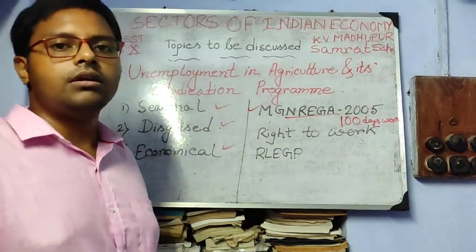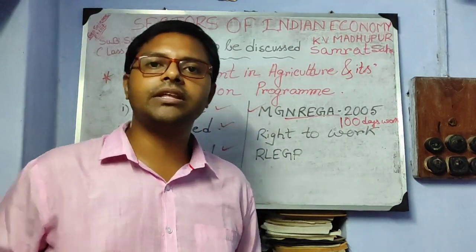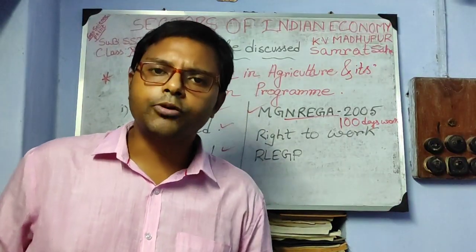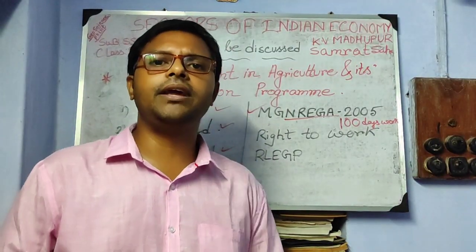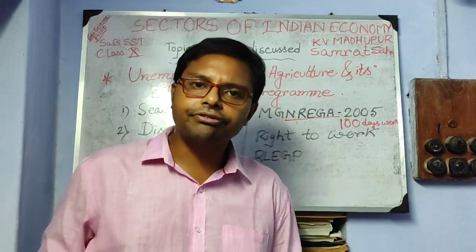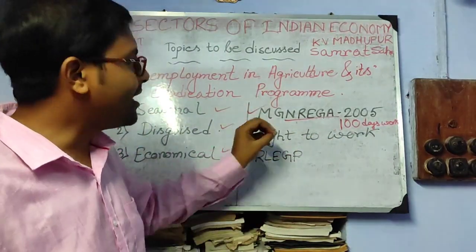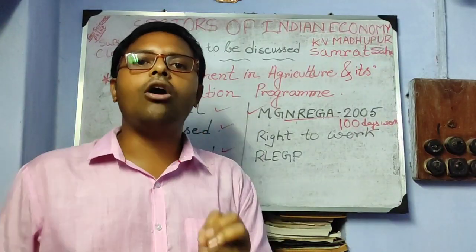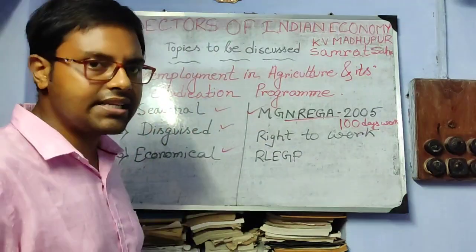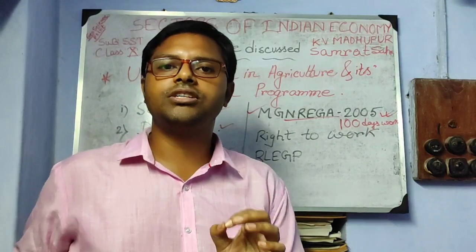An assurance of a minimum of 100 days work in a year for poor people in rural India was given by the Government of India with different projects, maybe in cultivation, maybe in pond digging, maybe in road making, whatever, through different types of activities. That particular project was known as MGNREGA 2005. It is an important part. Mind it for your board exam. It may come as a short note or a 3 marks question.